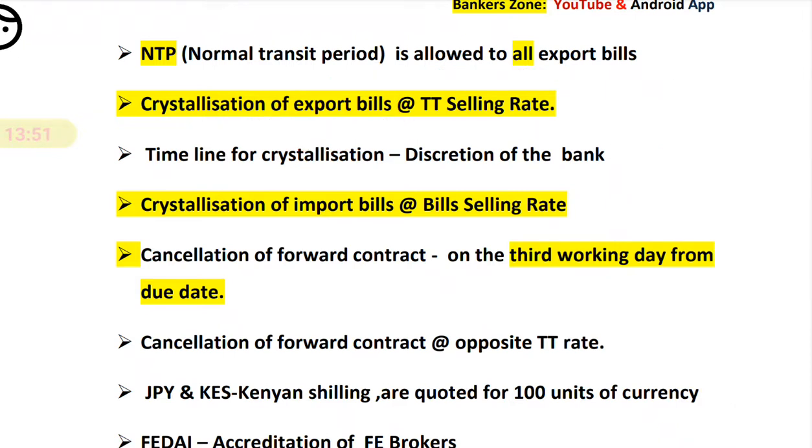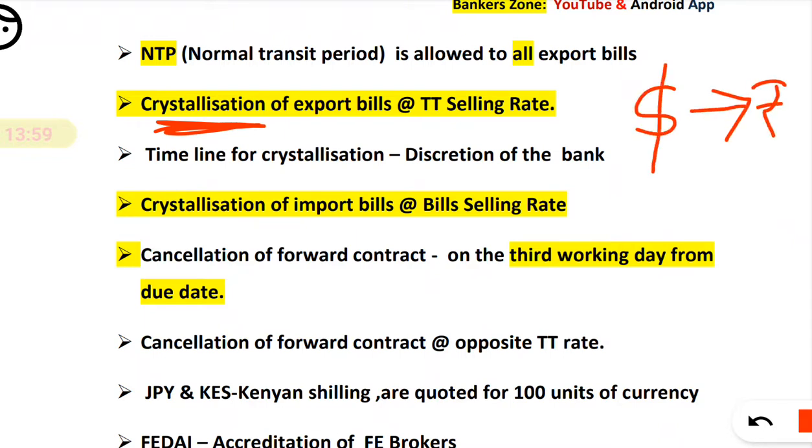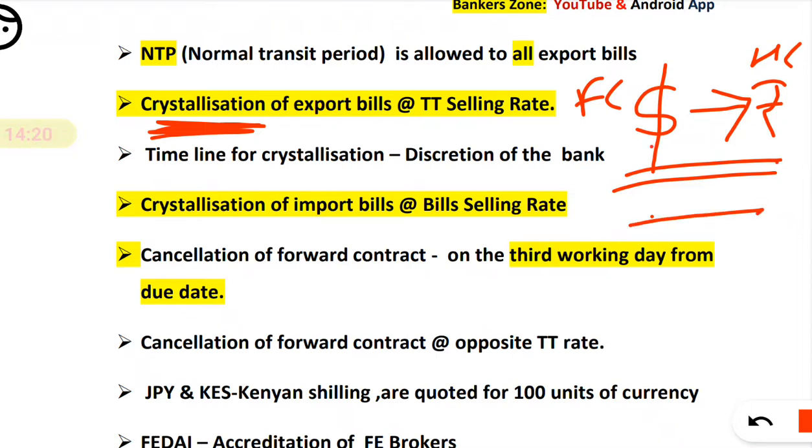Remember why? See here, crystallization means conversion of what? Foreign currency liability to domestic. What do you mean by crystallization? I repeat, crystallization means converting a foreign currency liability to the home currency. So here the bank is converting foreign currency liability to Indian rupees. That means the bank is giving away a dollar and converting dollars to rupees, so the dollar will go away. When it goes away, that is a sale transaction.